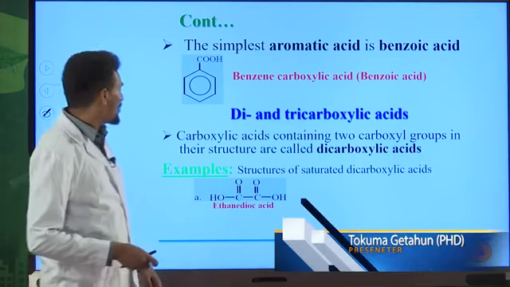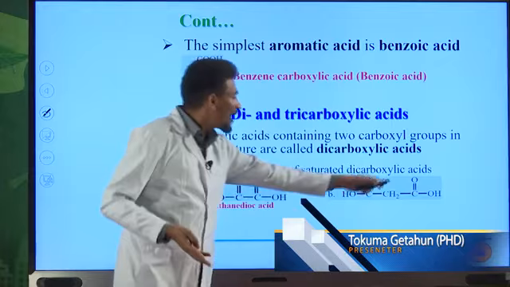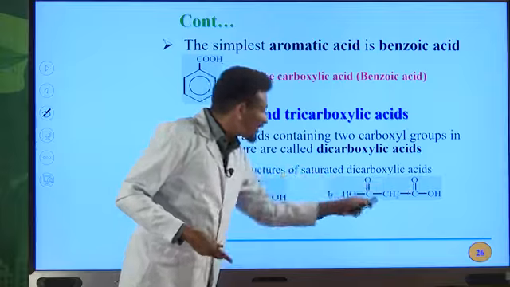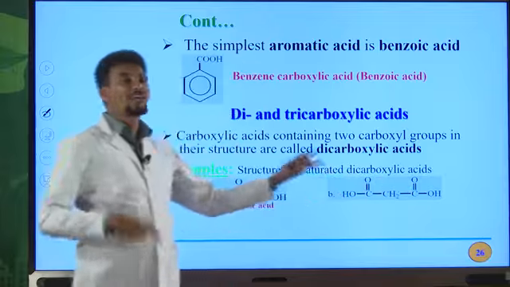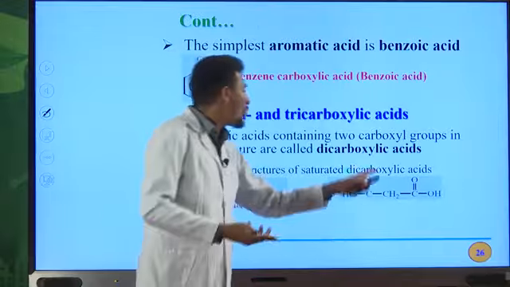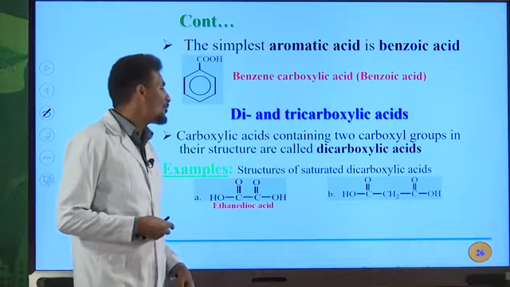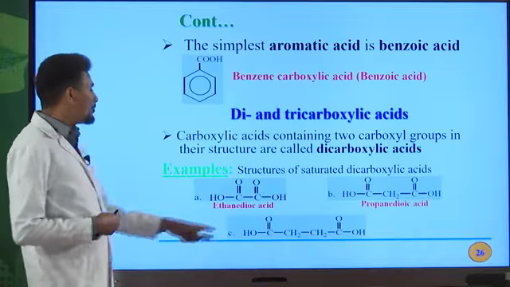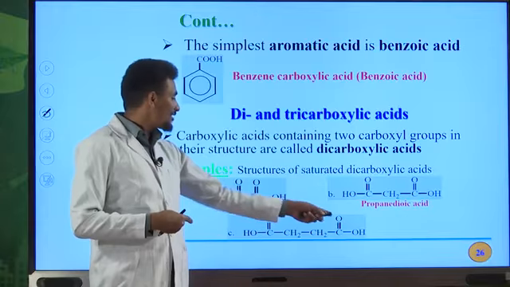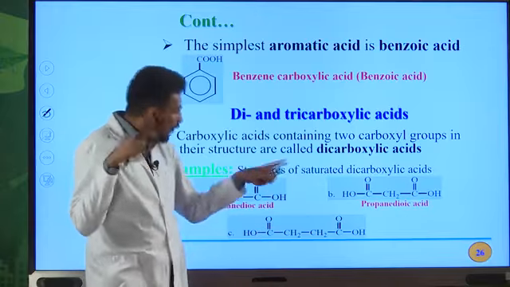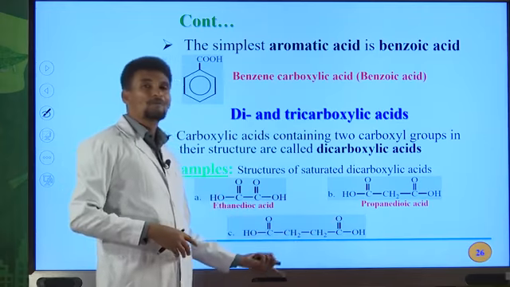Okay, another example. Look at this organic compound. How many carboxyl groups do you have? 2 carboxyl groups. And the total number of carbon atoms in this molecule is 3. And the alkane that contains 3 carbon atoms is propane. So propane dioic acid is the IUPAC name for this dicarboxylic acid. Okay, another example. You also have 2 carboxyl functional groups in this molecule. And the total number of carbon atoms is 4. Therefore, the alkane that contains 4 carbon atoms is butane.